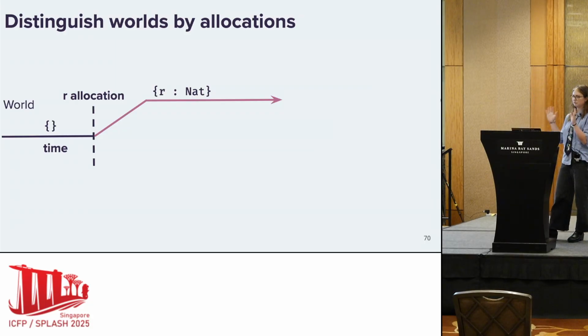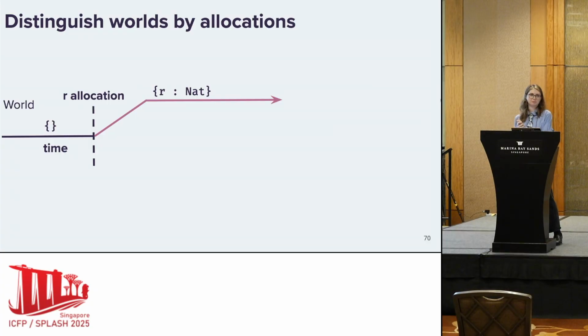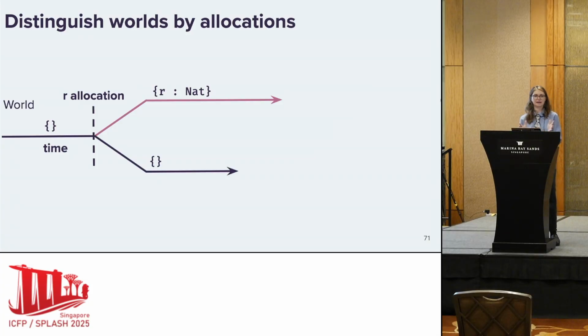So here I'm going to give you a world, and I'm going to pinpoint the times at which I perform allocations. At this point in time, I perform the allocation R to store the value 3, a natural number. But I've added this bend in a different color because I want to remember what world I had previously. It was the empty world. It's not super interesting. Let's see some more allocations and get a little bit more interesting.